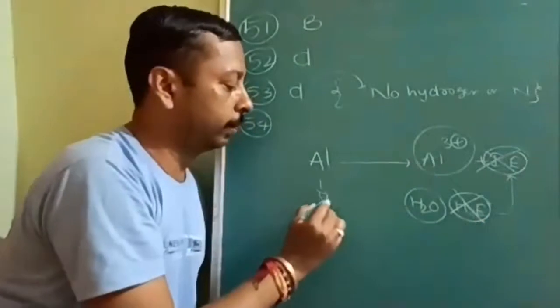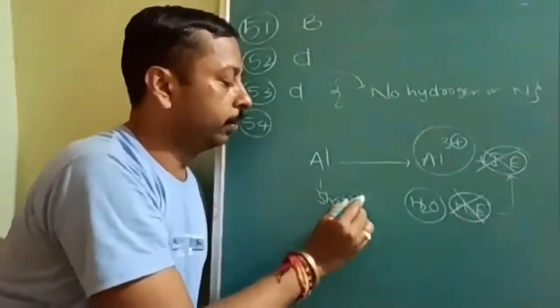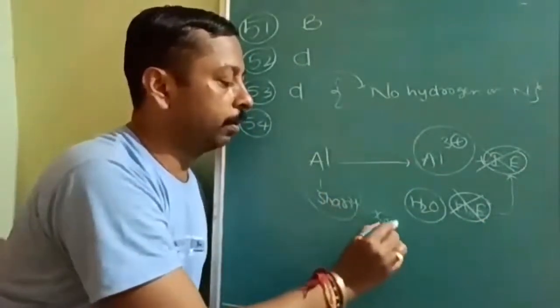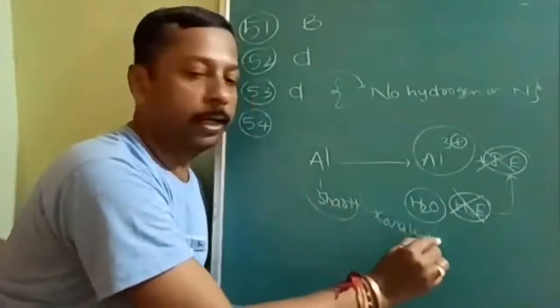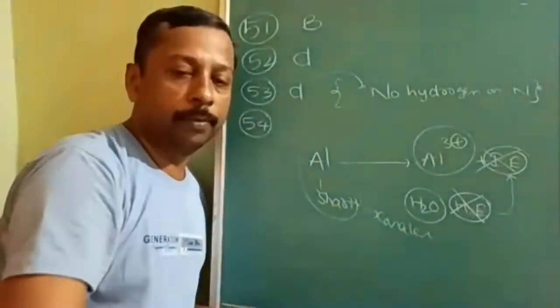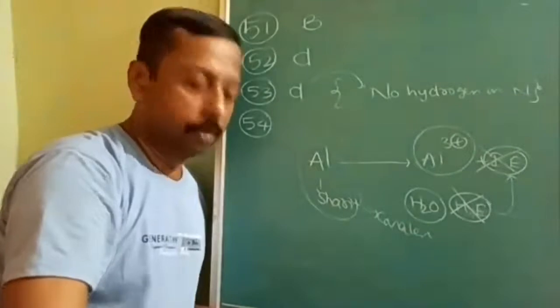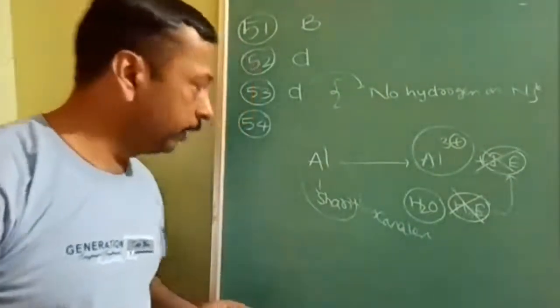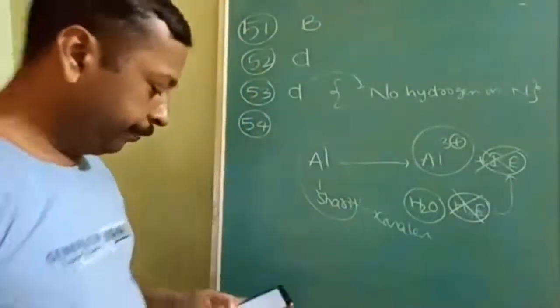Then it will go for the sharing. If it goes for the sharing, then the molecule will be a covalent molecule. Okay, covalent molecule. Is it understood? So the 54th question, that meaning is interpreted in which option?